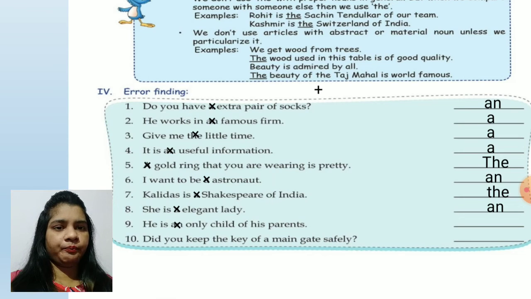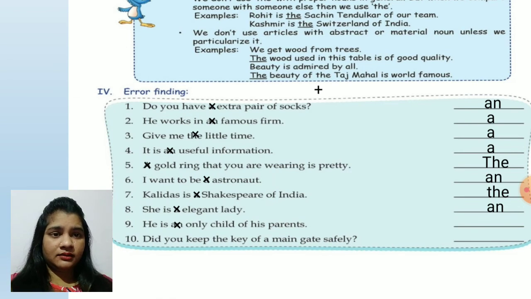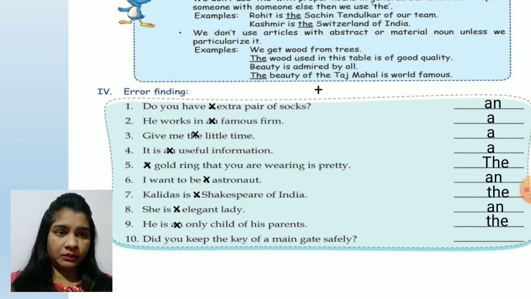Now, number 9. He is an only child of his parents. We are talking about the only child, children, some particular person. So he is the only child of his parents. Did you keep the key of our main gate safely, children? So do you keep the key of the main gate safely? So cut a and write the.